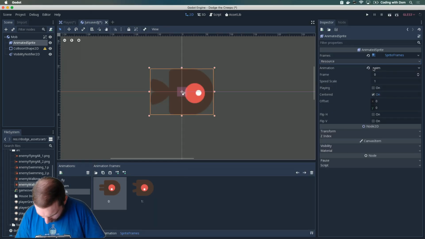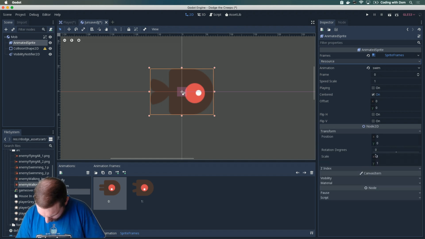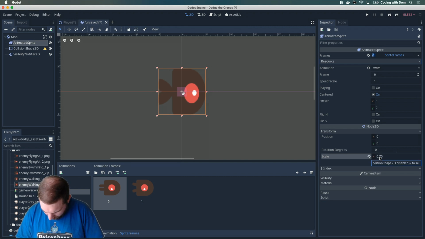Animated sprite scale is under transform. Scale 0.75. No, 0.75. Okay.